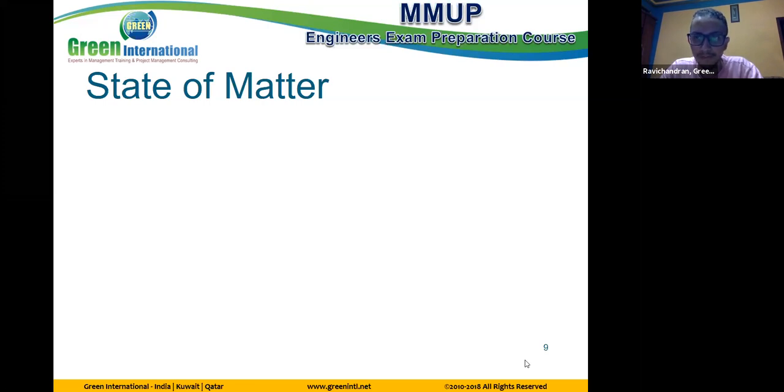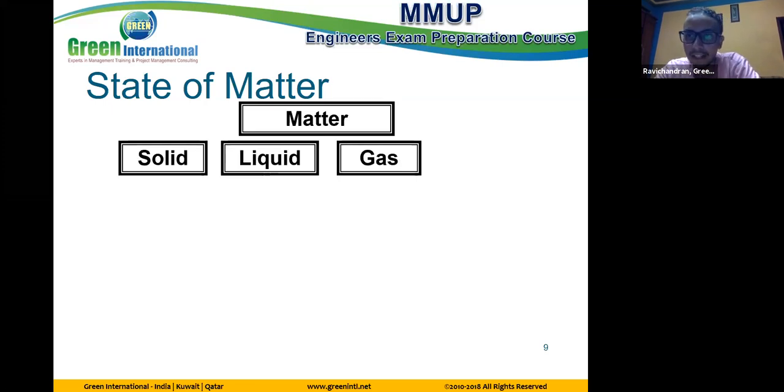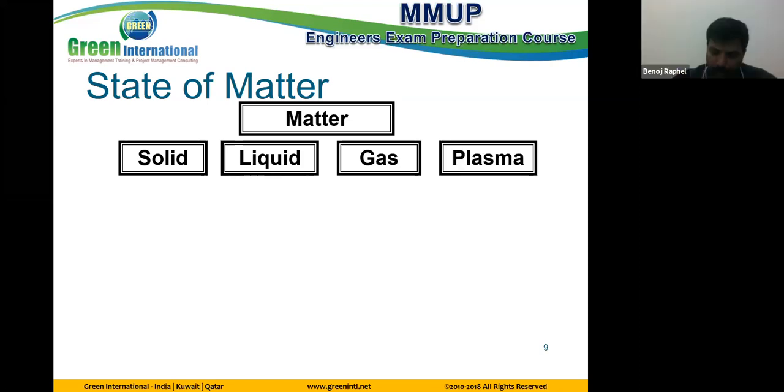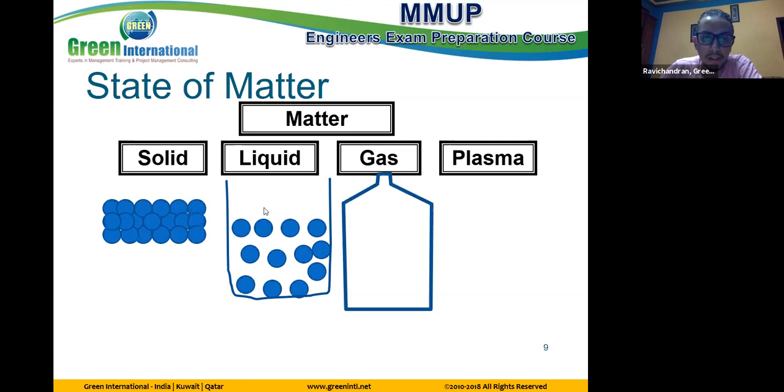Actually, it's 4 after some modification happened. What are these stages? Solid, liquid, gas. This is a default, correct? Yes. But actually, we add plasma for this. Solid, as you see here, particles all connected together. Liquid, slightly far. Gas, very far between the particles.